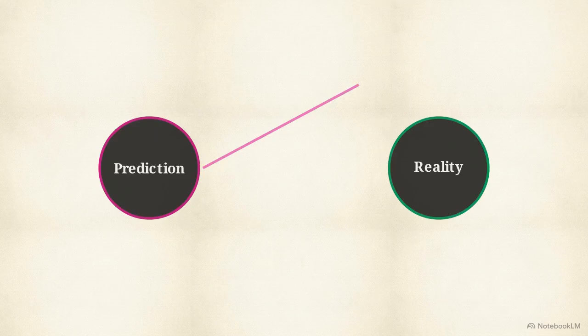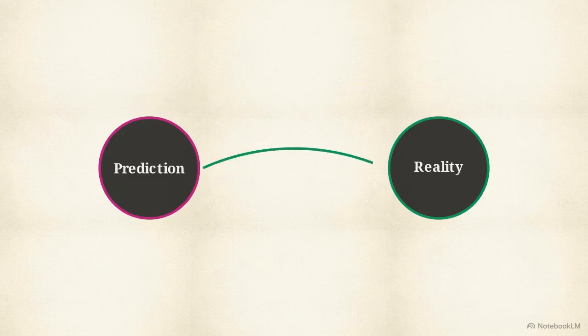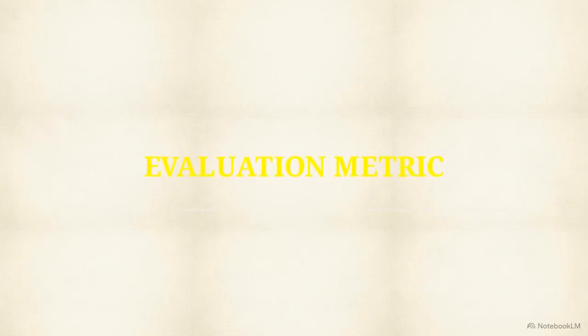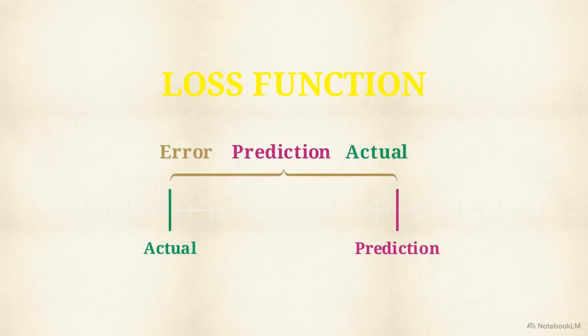An algorithm operates entirely by trial and error. It makes a prediction, compares it to reality, and adjusts its internal weights based on the difference. But the AI doesn't inherently know if a mistake is a minor hiccup or a critical disaster. It relies entirely on a loss function, a strict mathematical ruler used to measure exactly how wrong its guess was.